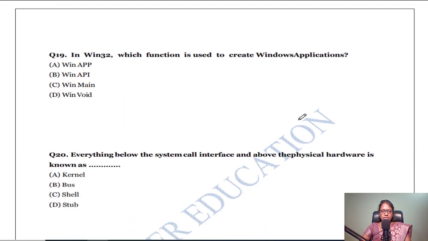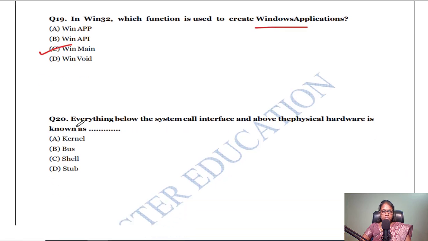The next one, in Win32, which function is used to create a Windows application? A Windows application you can create with WinMain. Normally in C we create with a main function, and similarly in Windows it is WinMain. So WinMain is the application entry, and WinApp and API WinVoid come under this main function.